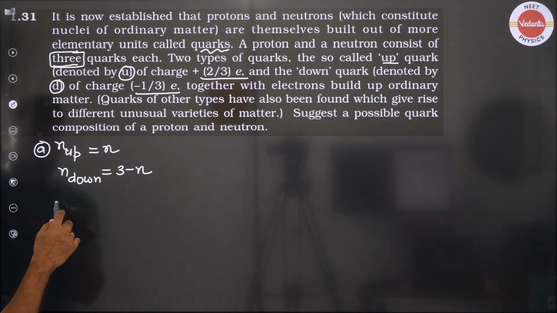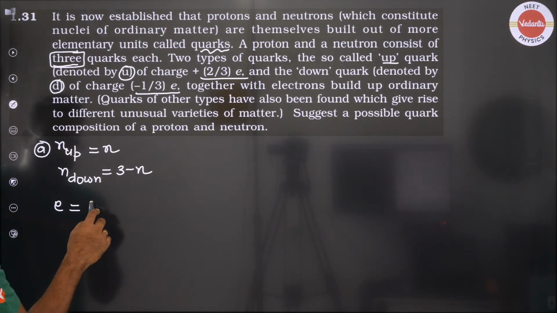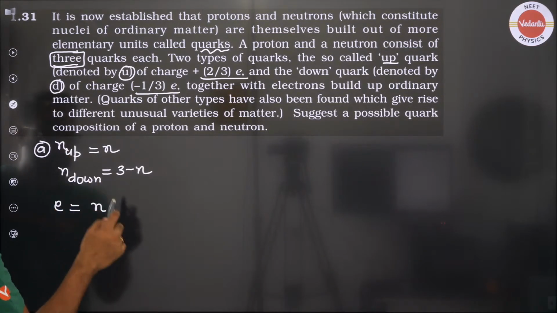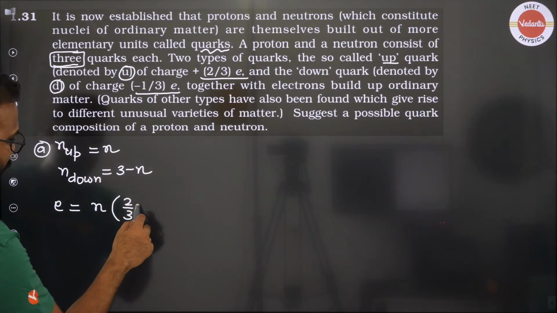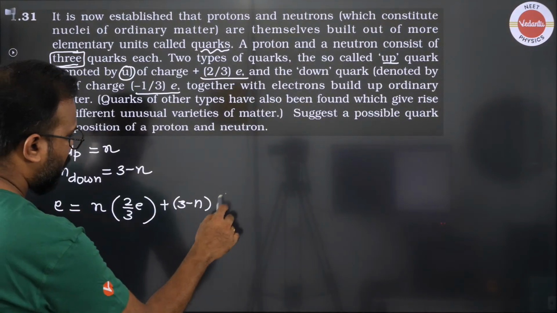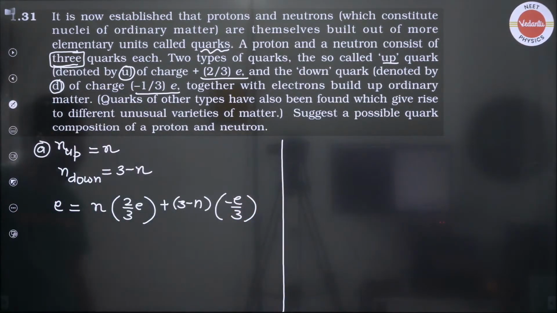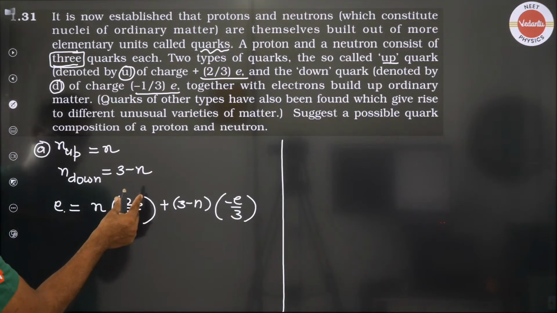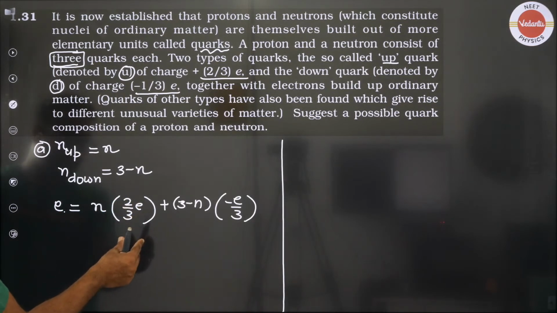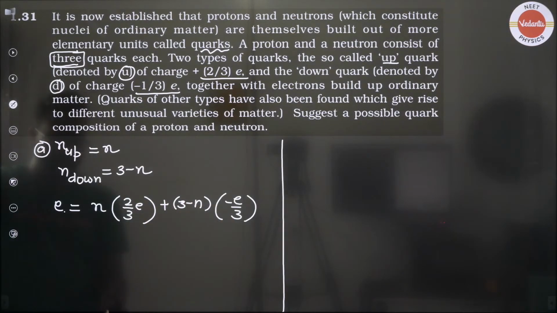So everyone, can I say that the total charge of the proton is e, which is made up of n number of up quarks which have charge 2 by 3e plus 3 minus n number of down quarks which have charge minus e by 3. e is the charge of the proton, n is the number of up quarks and 3 minus n the number of down quarks, and I write their individual charges too.